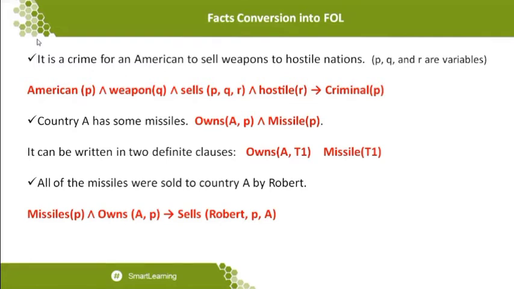Because once you consider it, you cannot come to a conclusion as facts. That is why they are not considering that particular one. So that's why I've been writing Missiles(P) and Owns(A, P), which implies Sells(Robert, P, A), where Robert sells the missiles to country A. That's what they are going to represent in this particular situation.